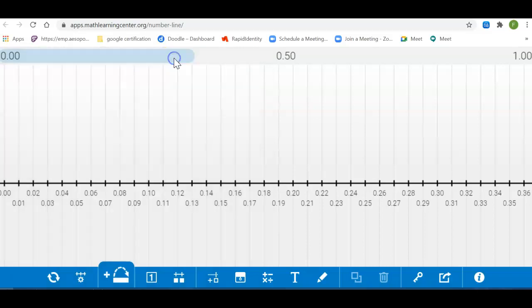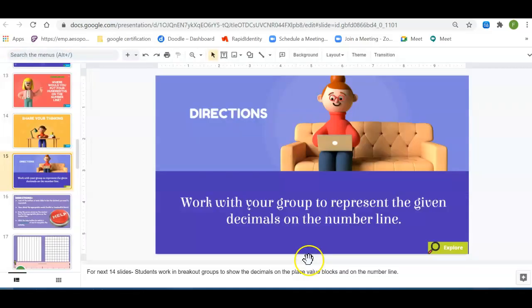Then we're going to click done. Now our hundreds are represented on this particular number line. So you've got 100s, 200s, 300s, 400s, 500s. I want you to practice with this, identifying and locating and being able to manage that number line.